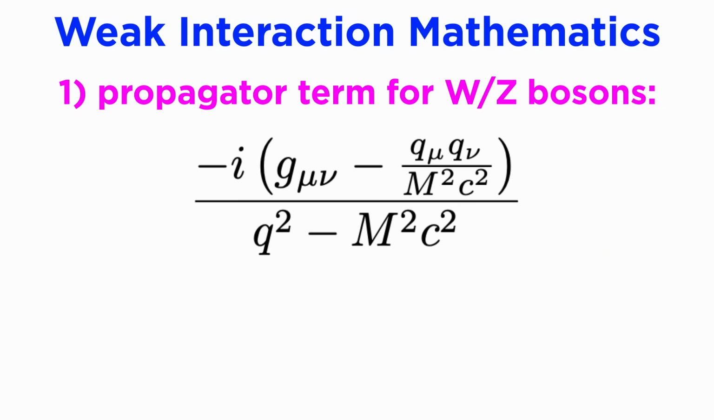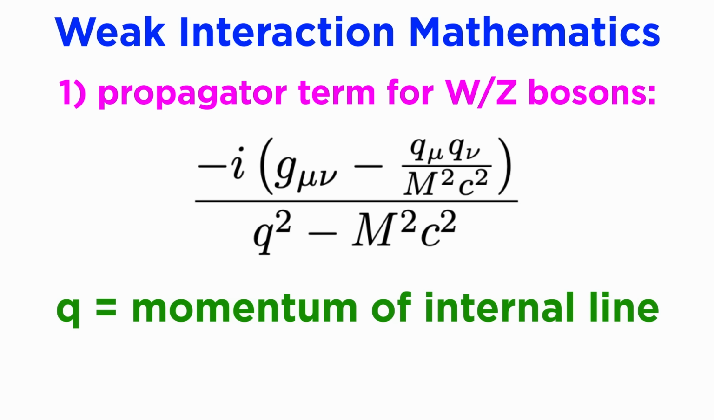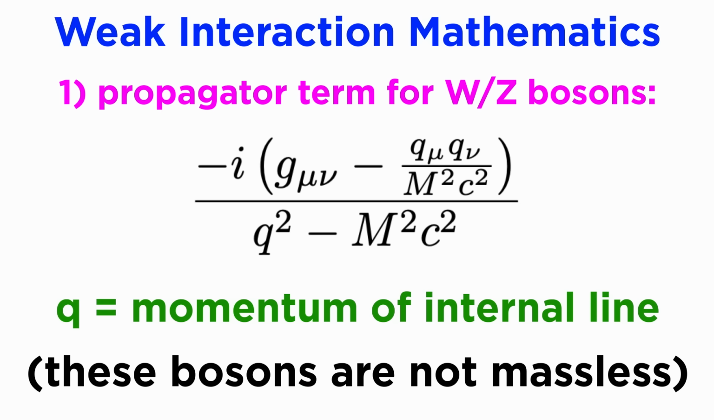1. The propagator term for the W and Z bosons is negative i times the quantity g_μν minus q_μ q_ν divided by m²c², all over q² minus m²c², where q is still the momentum of an internal line. We have to make this change because the W and Z bosons are not massless like the gluon and photon, so there are extra non-zero factors that get added in.